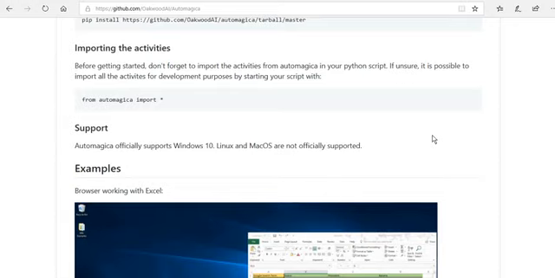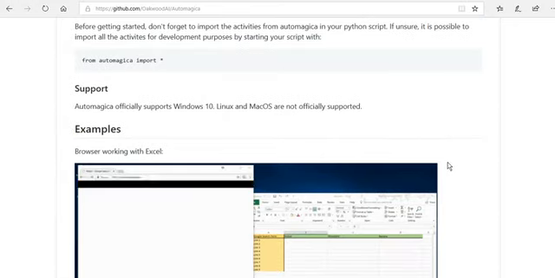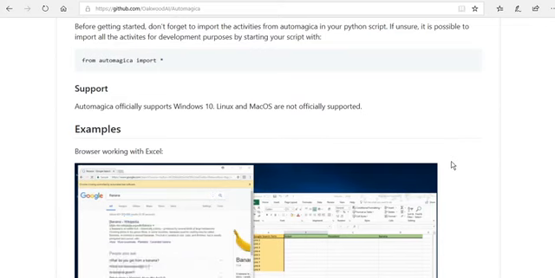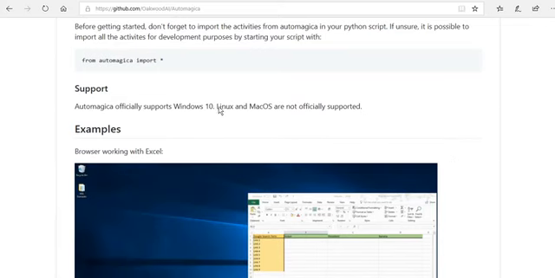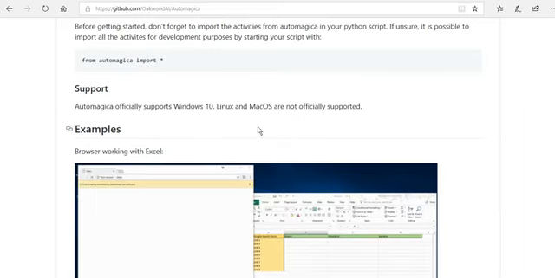Automagica supports Windows, Linux and Mac OS. Windows 10 is supported, but Linux and Mac OS are not officially supported.